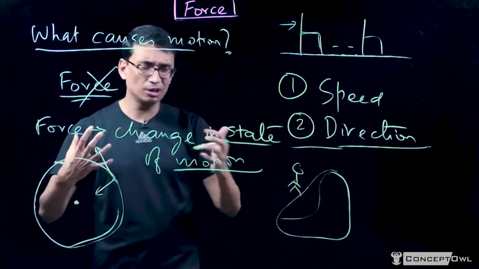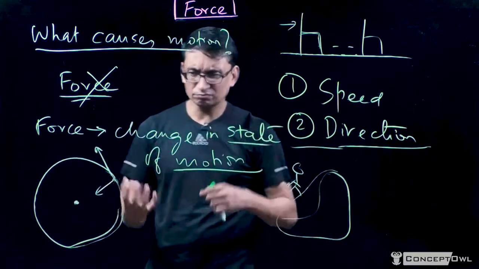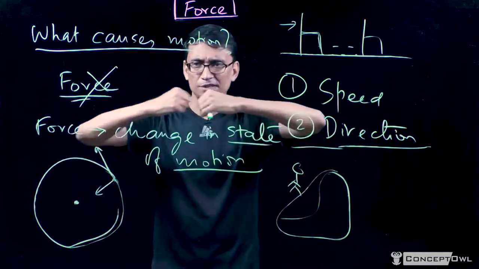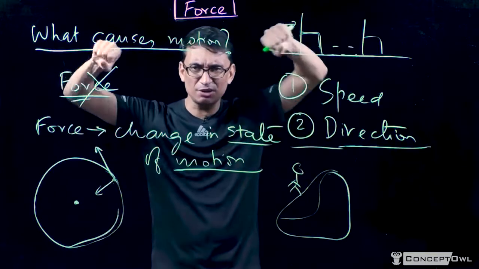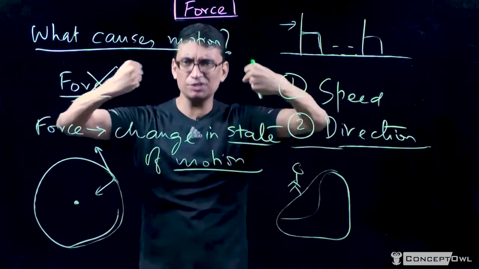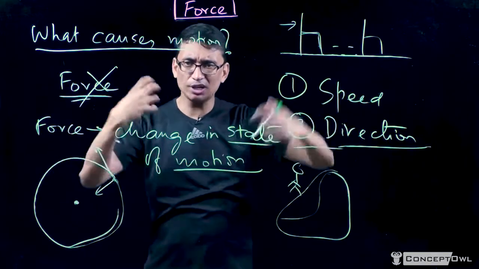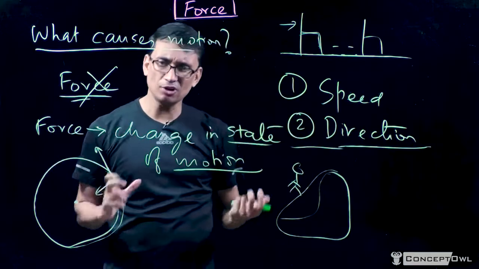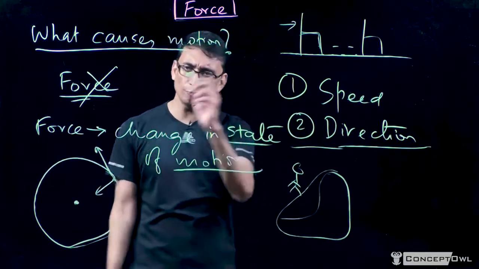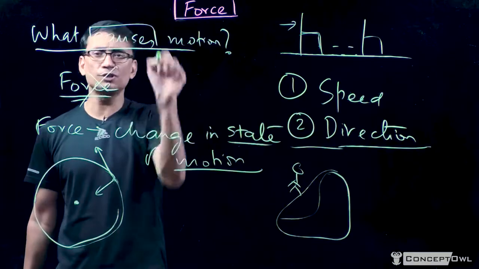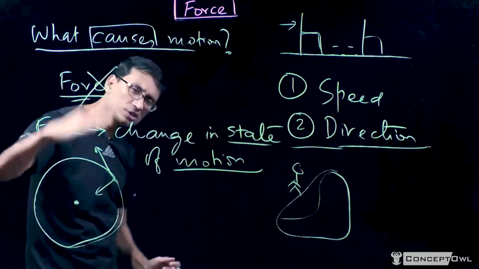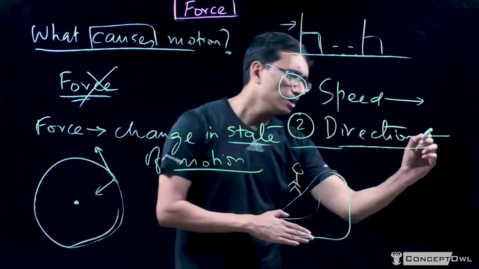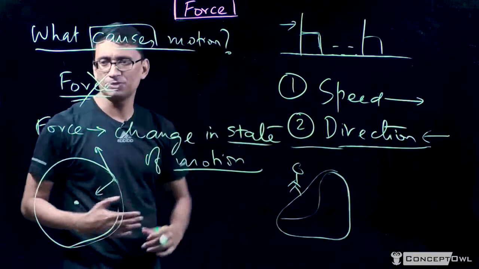Let's say you are kneading dough, or there is some spring-based exercise equipment you can take, and you can turn something, you can push it inside. So there are a lot of those kinds of things, where you are applying a force, and the force is causing a change in shape of an object. So this is our conclusion: force does not cause motion. Force causes a change in state of motion, which means it can either change the speed, or the direction, or the shape of an object.